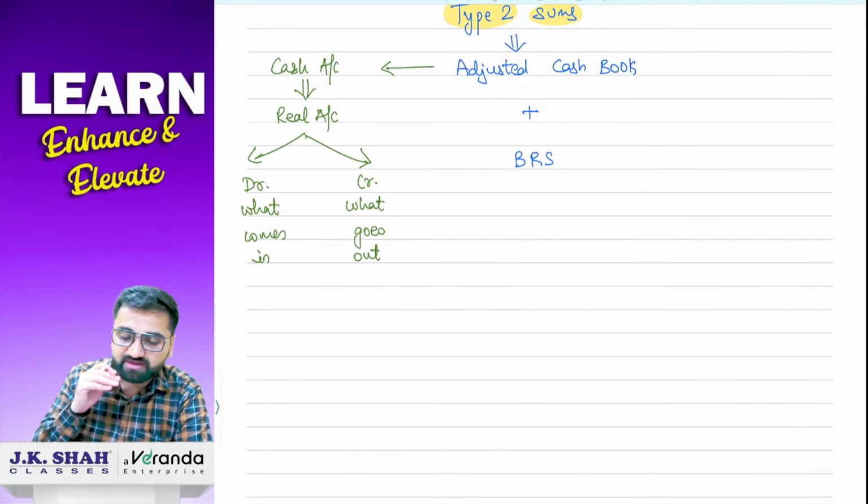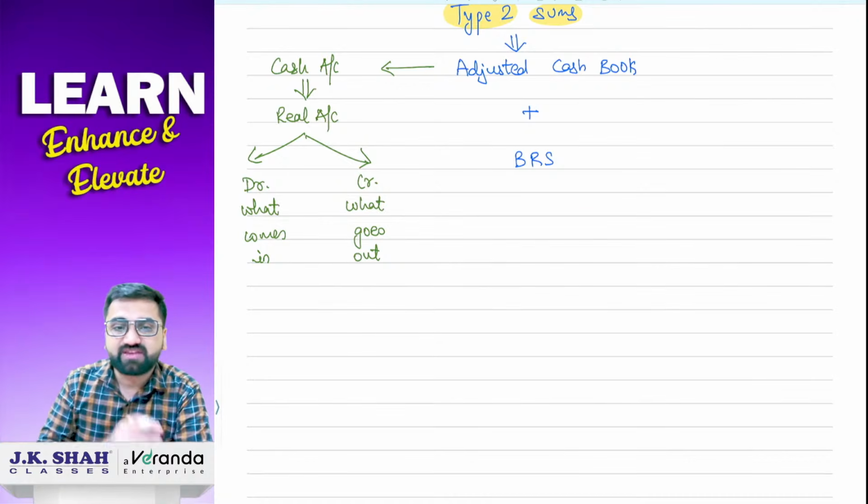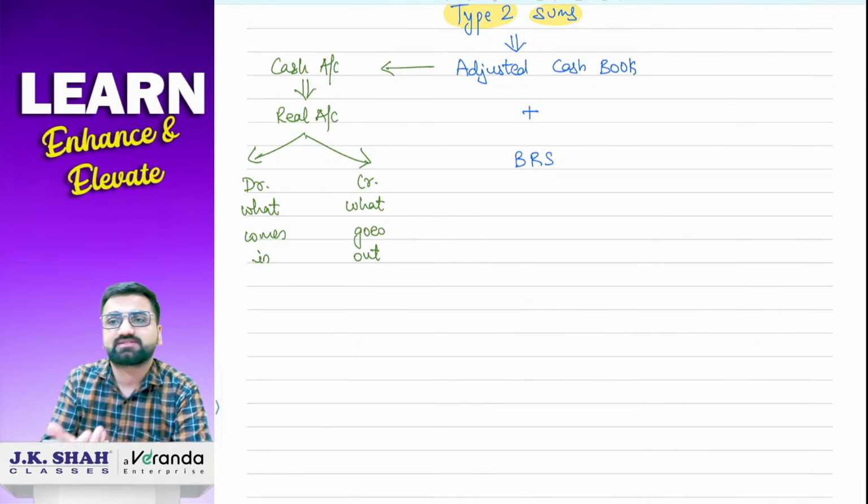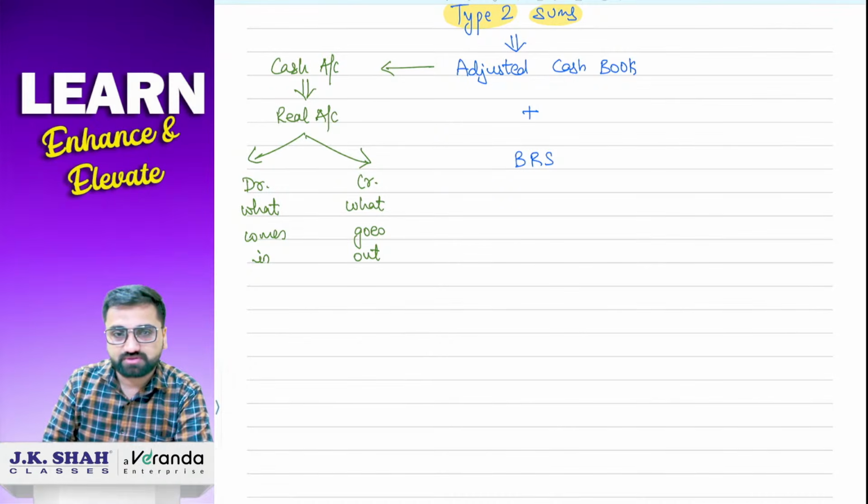Whenever type 2 sums come, the very first step is to read all the transactions and identify whether each will go to adjusted cash book or BRS. If it goes to BRS, what was the thought process?